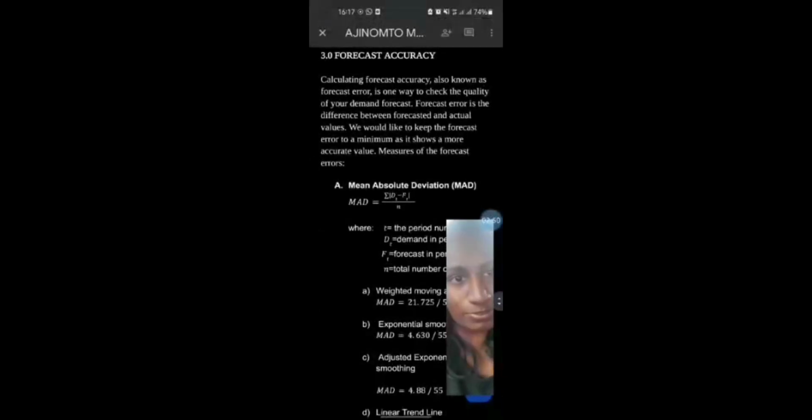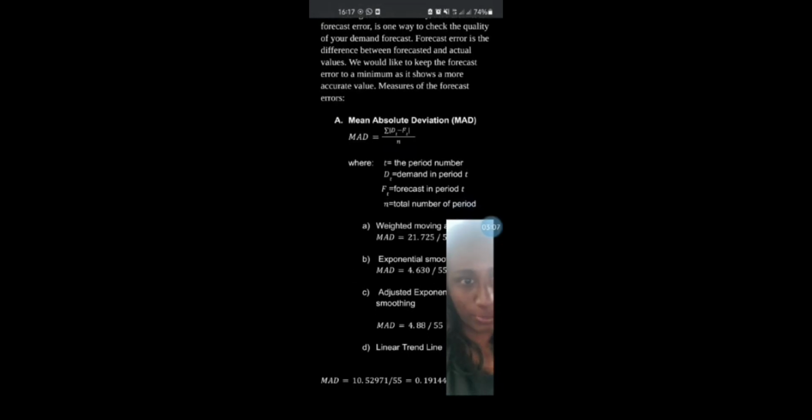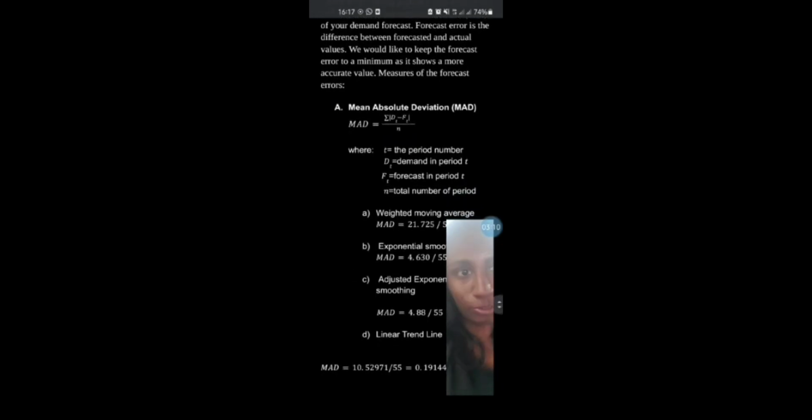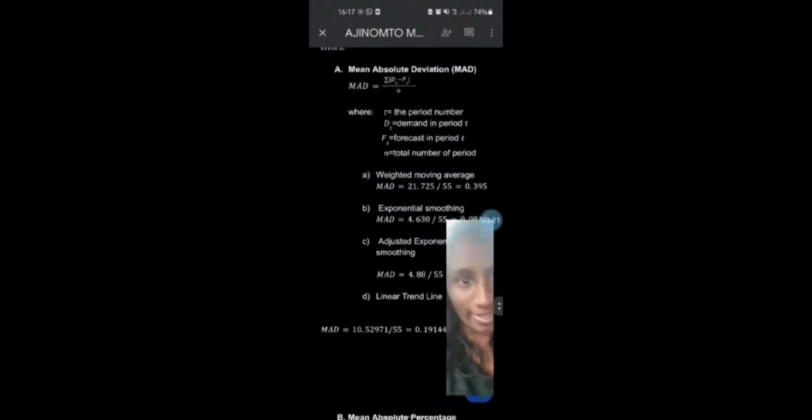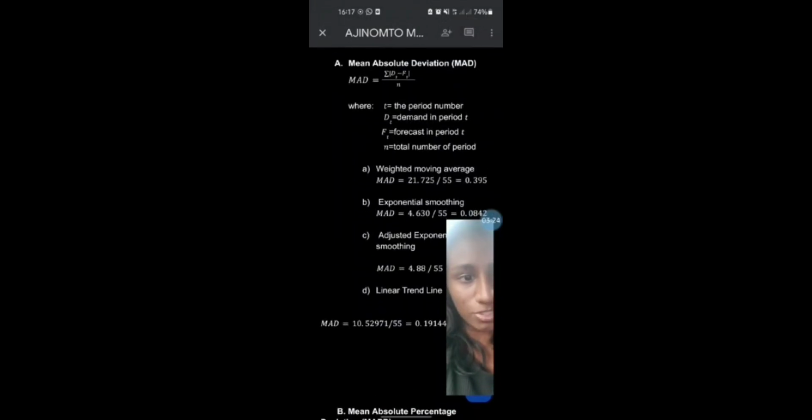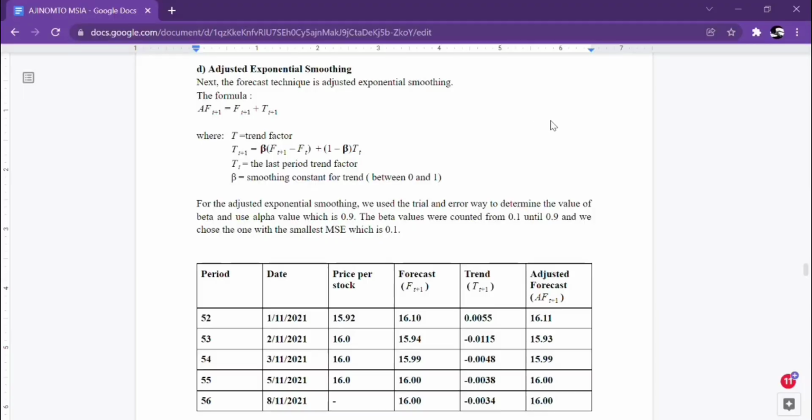So moving on, we have the forecast accuracy. What do we mean by forecast accuracy? Well, forecast accuracy, also known as forecast error, is one way to check the quality of our demand forecast. Forecast error is the difference between forecasted and actual values. We would like to keep the forecast error to a minimum value as it shows a more accurate result. The measures of the forecast errors that I'll be taking over is for the exponential smoothing. So for the mean absolute deviation, how we count is in...